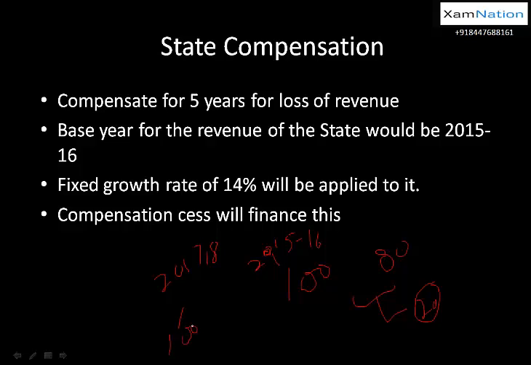Okay, so how much would be your state loss? First of all, you have to do 100% का 14%, that is 114. Again, then 114 का again 14%. So whatever the number will come, that number will subtract from the 100, that would be the state loss, and that would be compensated by the central government.